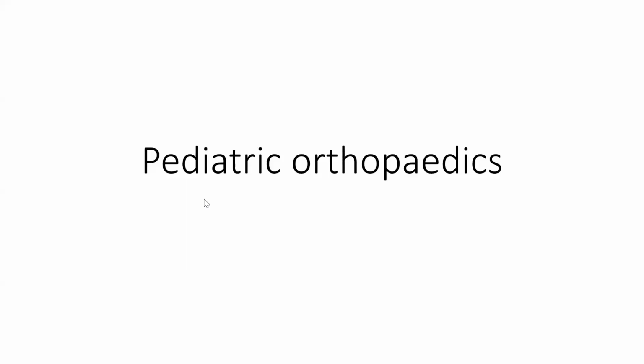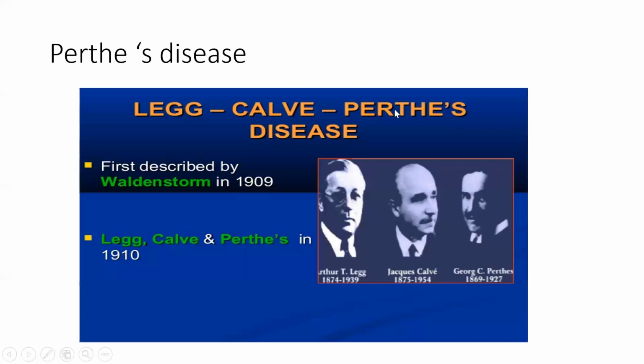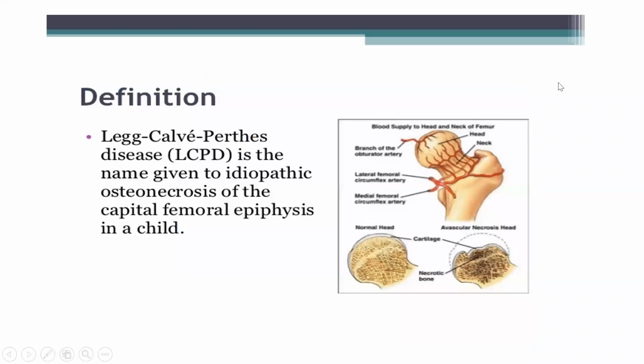So we'll start with pediatric orthopedic. We'll start with Perthes. By name it is Perthes. There are three scientists, Legg, Calvé, and Perthes. All three names mixed together, and it is known as Legg-Calvé-Perthes disease. So you can call it Perthes or Legg-Calvé-Perthes disease. So what happens in Perthes?